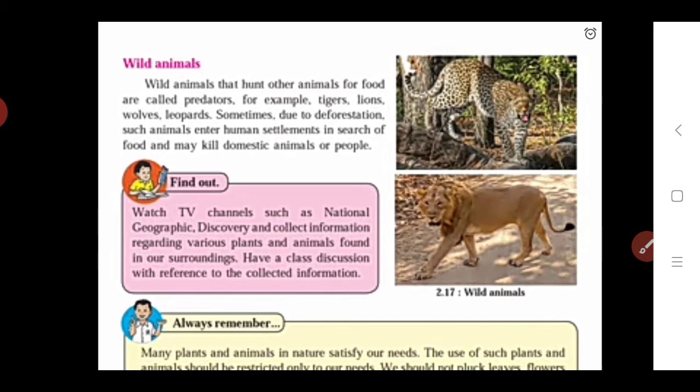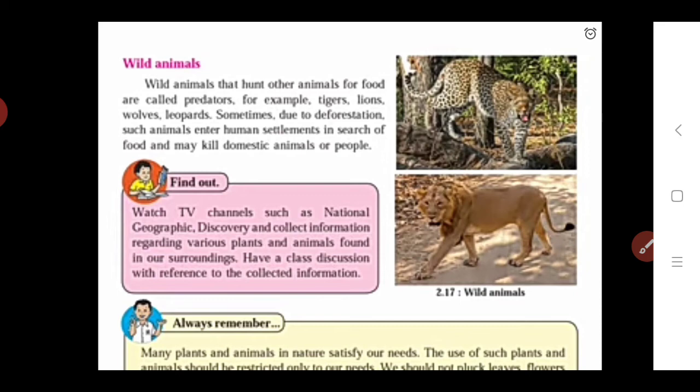So why does this happen? Because due to deforestation, the house of these wild animals gets destroyed. The house of these wild animals is the forest. So such forests get destroyed due to deforestation by human beings. So such animals enter the human settlement in search of food. So for their food, they may kill the domestic animals or also people.